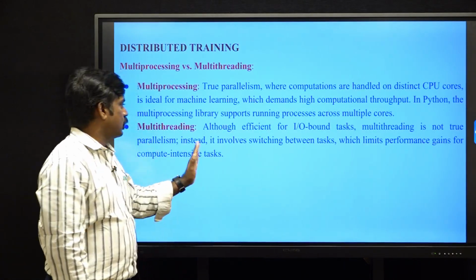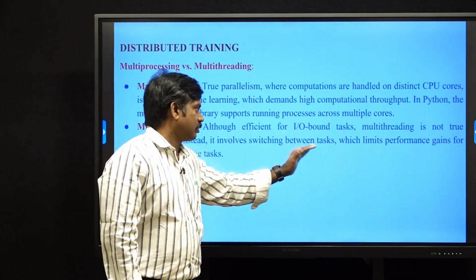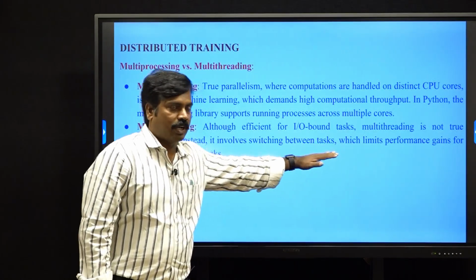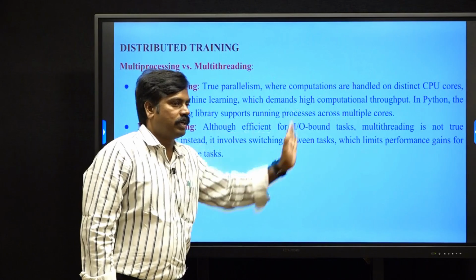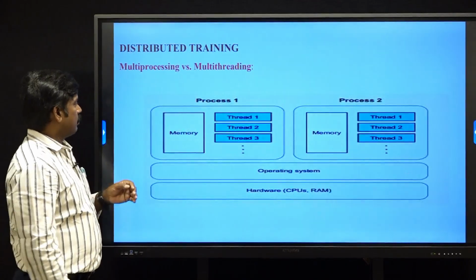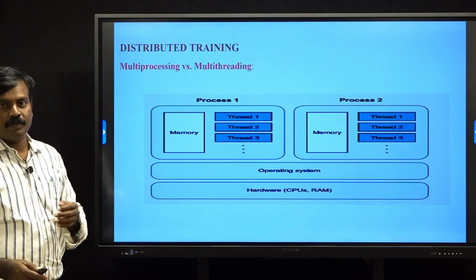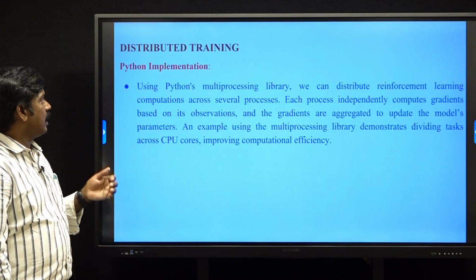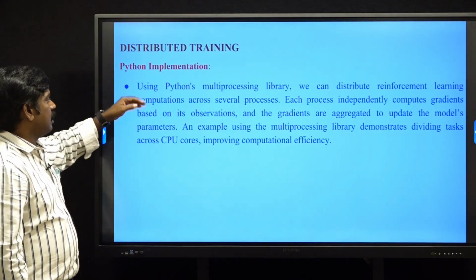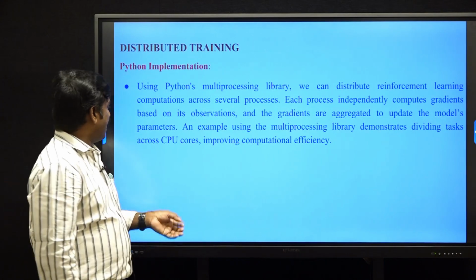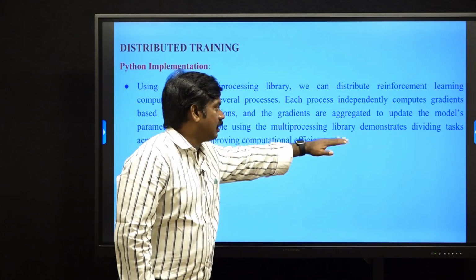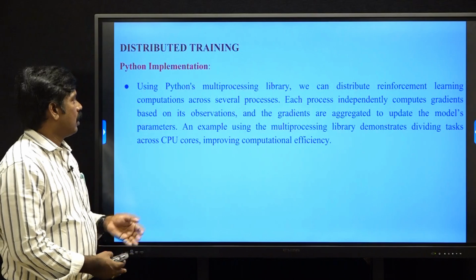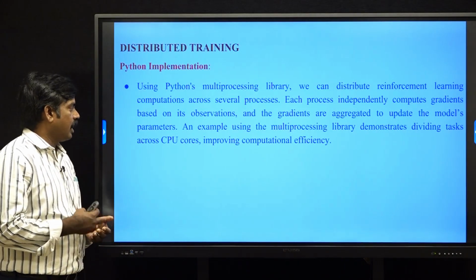Multi-threading is switching between tasks, while multiprocessing is executed parallelly. We use the multi-threading and multiprocessing concepts in distributed training to train the agents. In Python implementation, we use the multiprocessing library for distributed training of the agents.